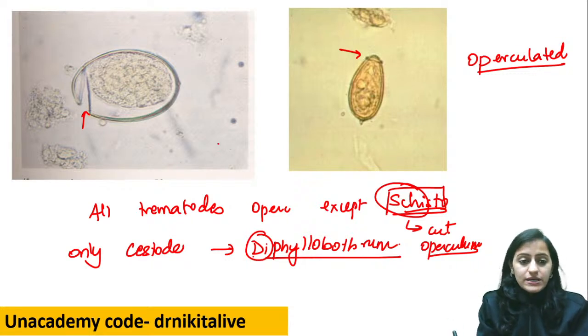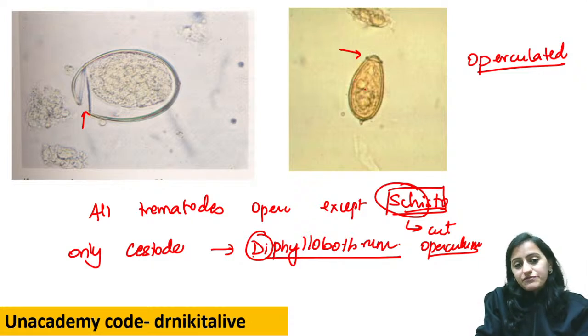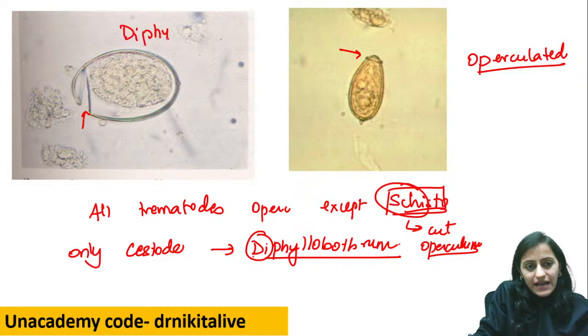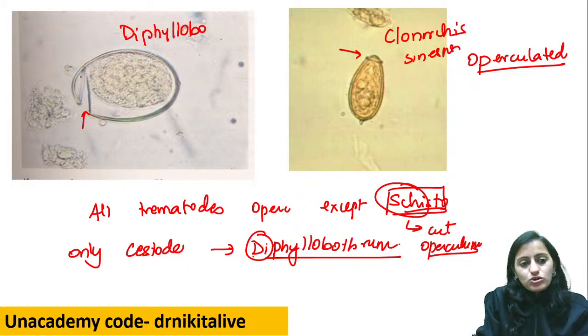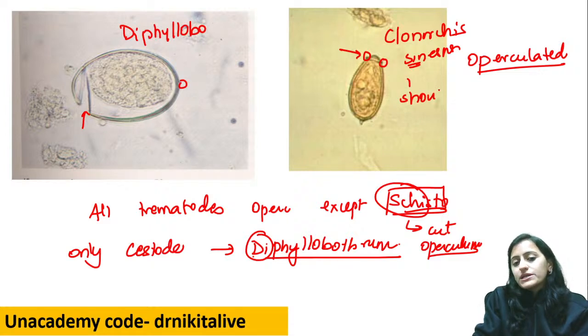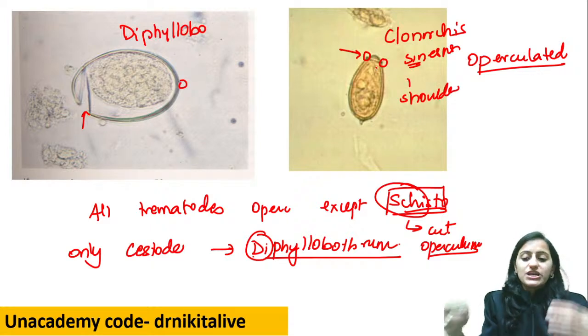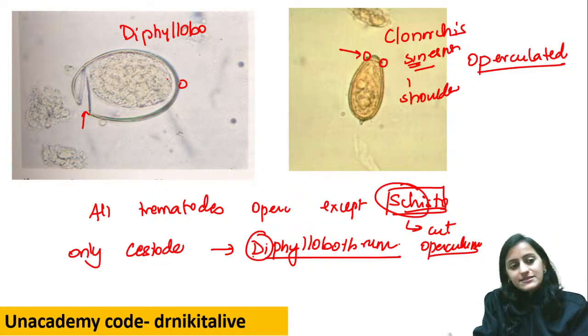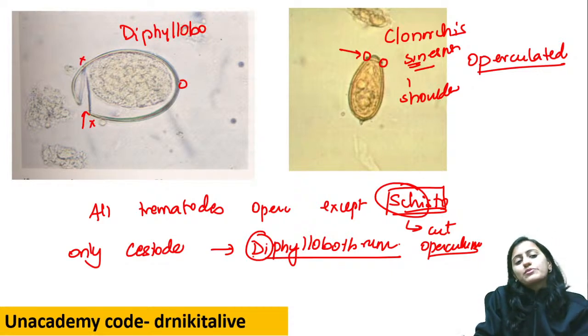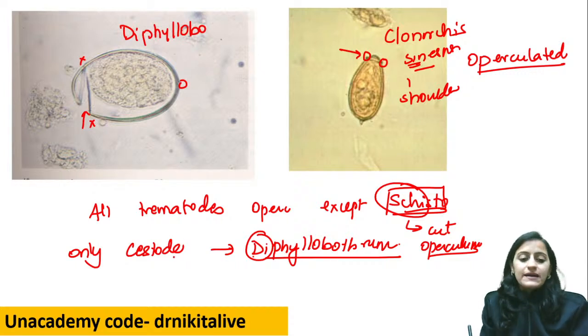Okay. So here, this one, how do you differentiate? This is the egg of Diphyllobothrium latum. This is the egg of Clonorchis sinensis. The difference is both of them have operculum and a knob at the other end. Clonorchis sinensis, remember S for shoulder. It has shoulder-like projections at the operculum base. Okay, so shoulder is present in sinensis. There is no shoulder present with Diphyllobothrium latum. Okay, and the other egg which is operculated, that is Spirometra.